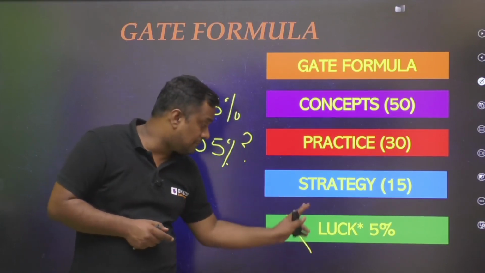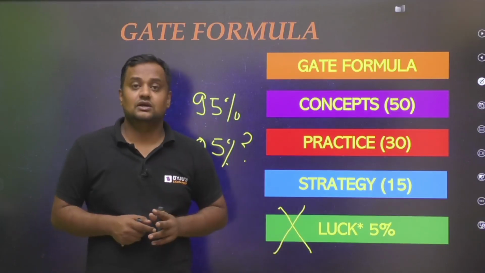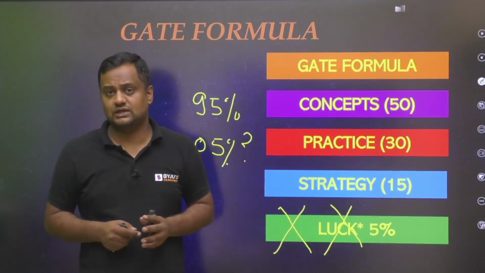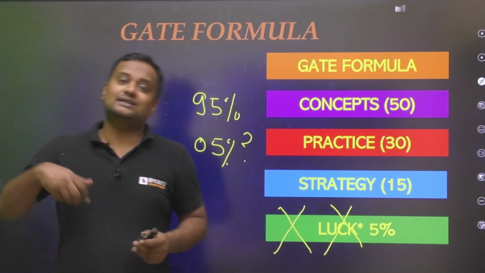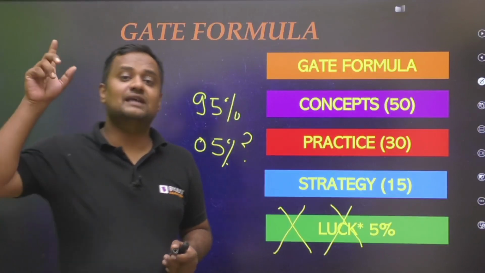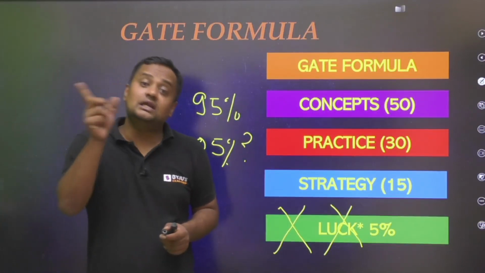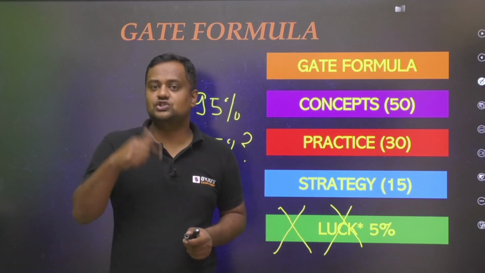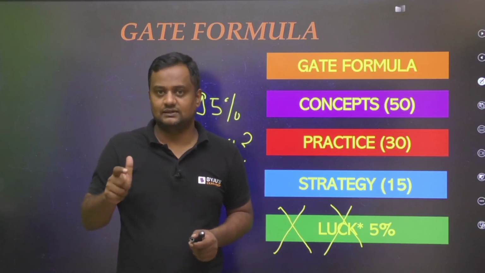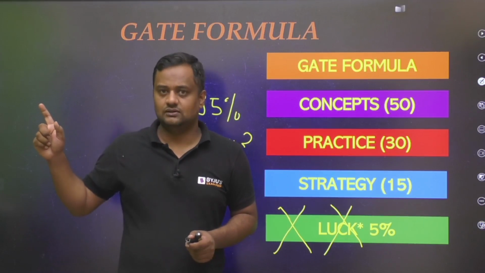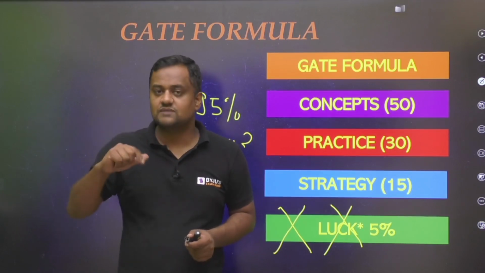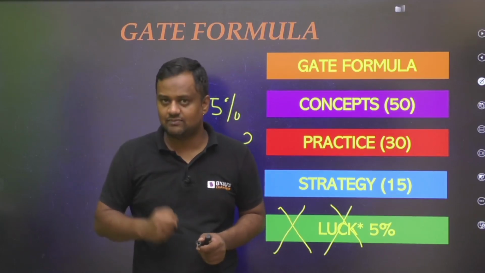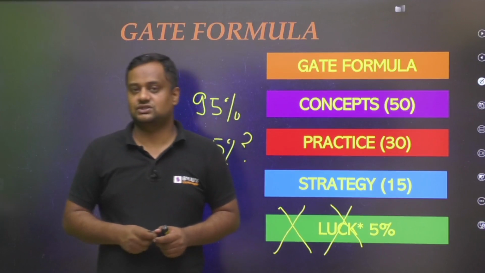To remove that part from your strategy and your preparation, what should be done? I always tell my students that your target should be like this: even if the exam day in February is your unluckiest day, then also you are achieving your target, then also you are achieving your goal. Your preparation should be like that. Let it be the unluckiest day, but my preparation, my concepts should be such that even on the unluckiest day, I am achieving my target, I am achieving my goal. That should be your strategy.